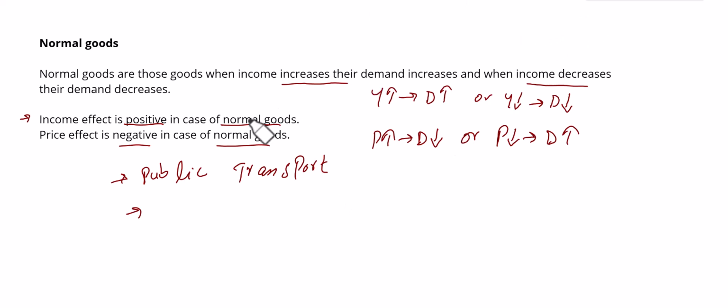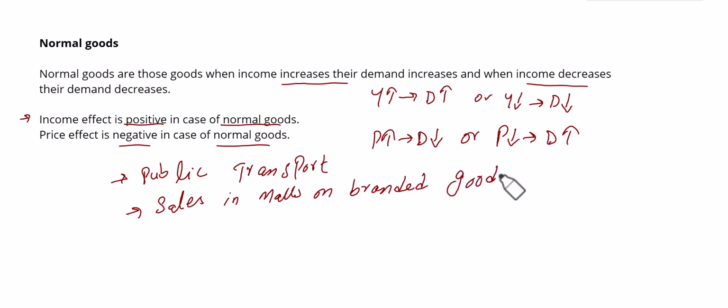We can also take the example of sales in malls on branded goods. Basically, when sales are offered in malls on different branded goods, people are more willing to buy those products.